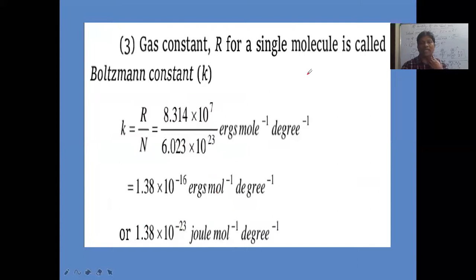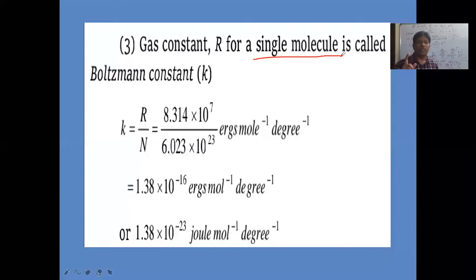Now for the gas constant R, we have taken for 1 mole. How many molecules does 1 mole contain? 6.023 into 10 power 23 molecules.